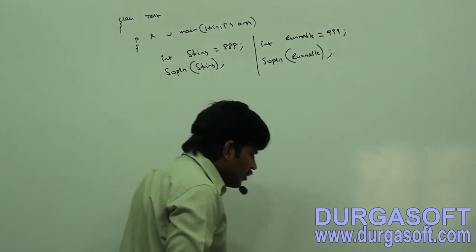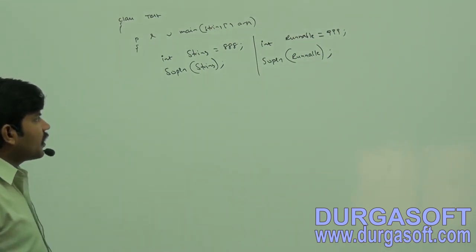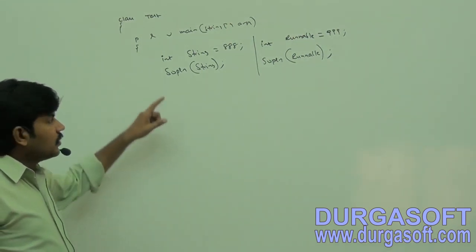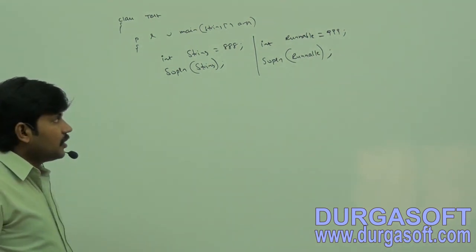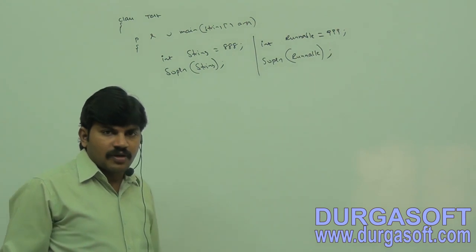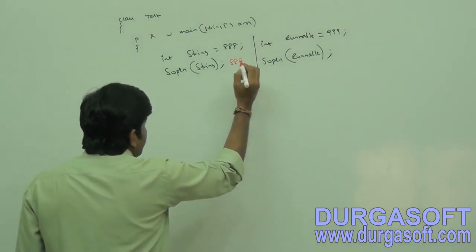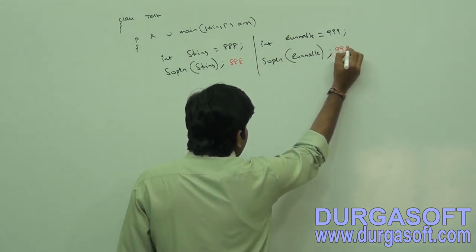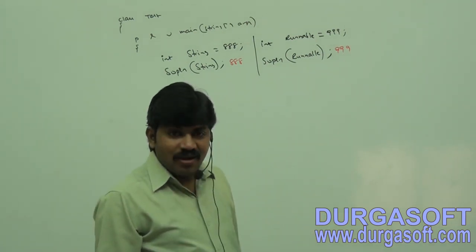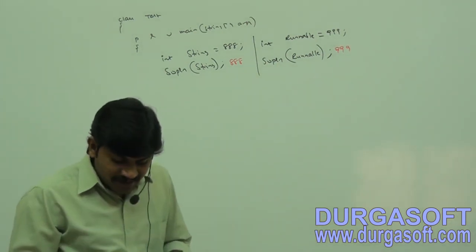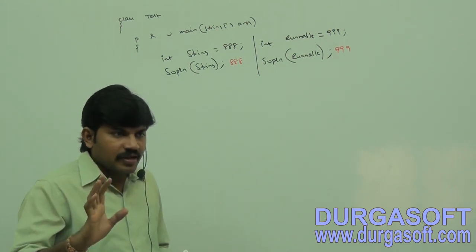Sir, can you tell what is the output you are going to get by default? Int string is equal to 888, SOP of string. Int runnable is equal to 999, SOP of runnable. In the first case we will get 888, in the second case we will get 999. Correct or not? You have to decide. Is it valid or invalid? 100% pakka invalid, are you getting?